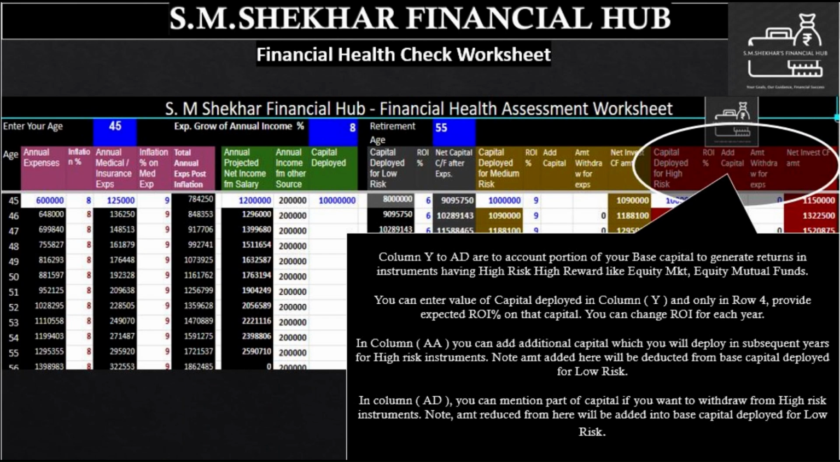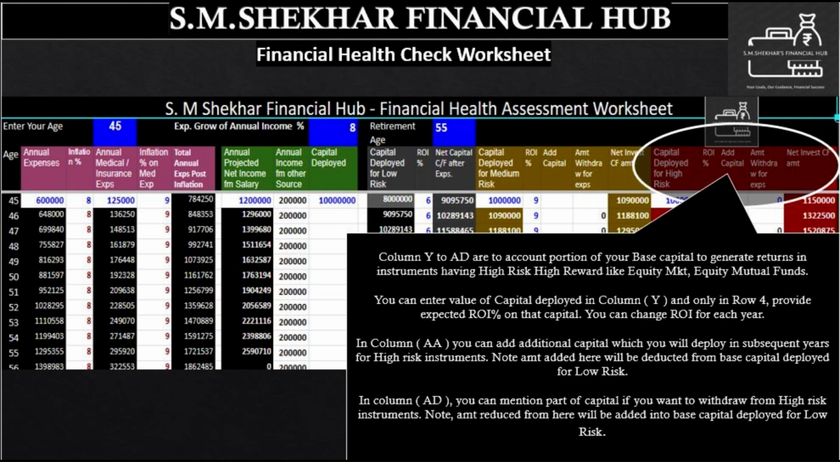Last extension of our capital deployment is from column Y to AD. Here you will allocate a portion of your base capital to generate returns in instruments having high risk, high reward, like equity market, equity mutual funds, trading. You can enter the value of capital deployed in column Y, and only in row 4, provide expected ROI % on that capital. You can change ROI for each year.